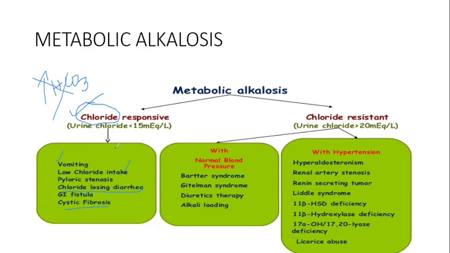So it will respond to our chloride treatment. So it is called chloride responsive. Examples are vomiting and low chloride intake, then chloride-losing diarrhea, then cystic fibrosis. These are some examples of chloride responsive metabolic alkalosis.